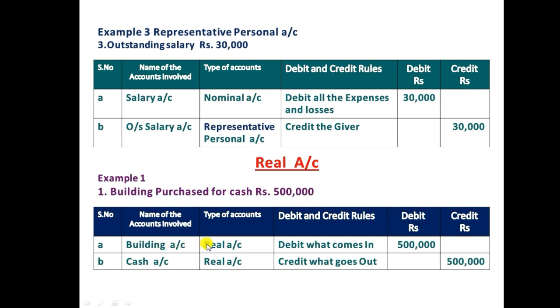Building comes under a real account, and we should apply the rule, debit what comes in. At the time of buying the building, the organization paid cash as consideration, so the cash account comes under a real account, and the rule we need to apply is credit what goes out. So building comes in and cash goes out, 5 lakh.